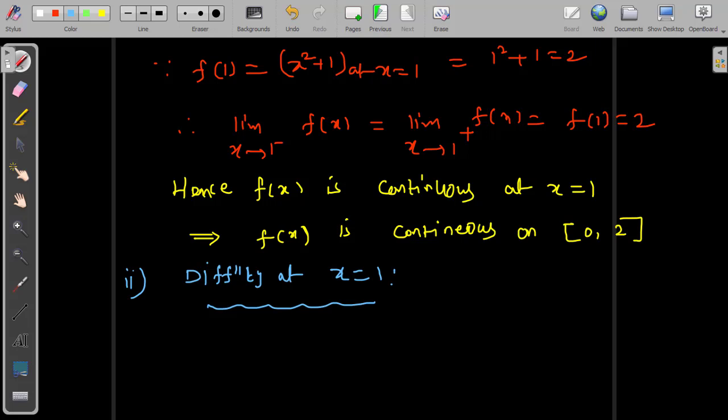Okay, so let's start. How do you find the left hand side derivative? For differentiability also we have a rule.